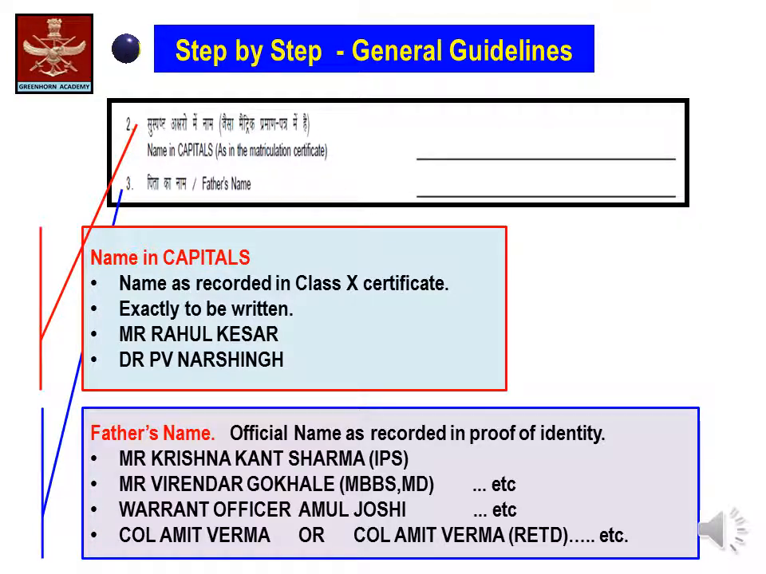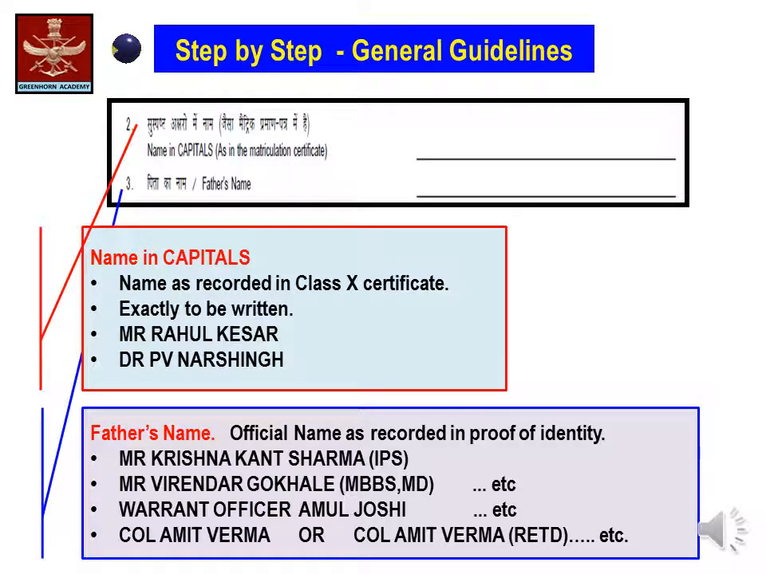Serial number 3, father's name. You are supposed to write the official name as recorded in the proof of identity of the father. In case your father is an IPS officer or a doctor or a warrant officer, you are requested to write IPS in a bracket, MBBS or the warrant officer in front of his name.